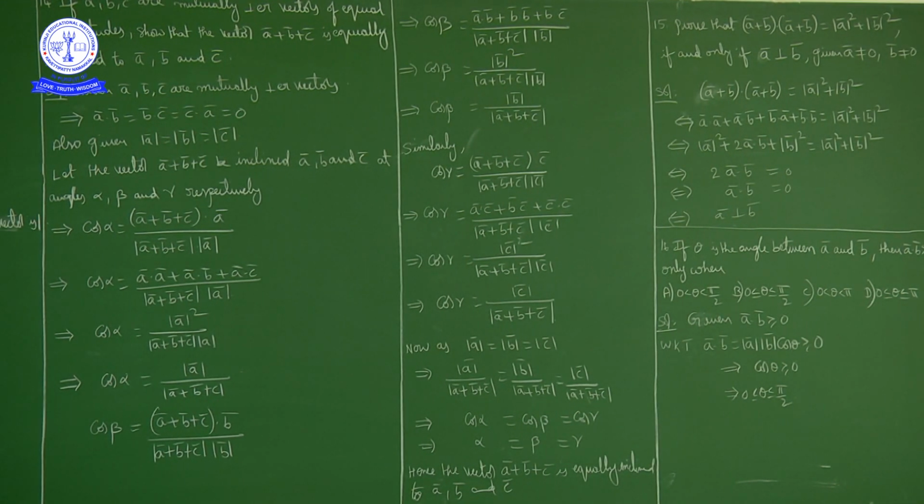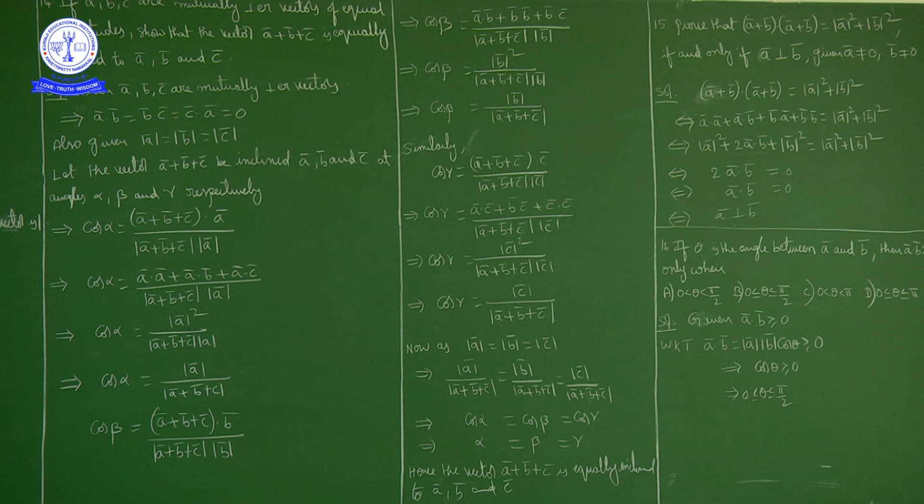Next question. Prove that (A bar plus B bar) dot product with (A bar plus B bar) is equal to magnitude of A bar square plus magnitude of B bar square if and only if A bar is perpendicular to B bar, given that A bar is not equal to 0 and B bar is not equal to 0. Means A bar and B bar are non-zero vectors.